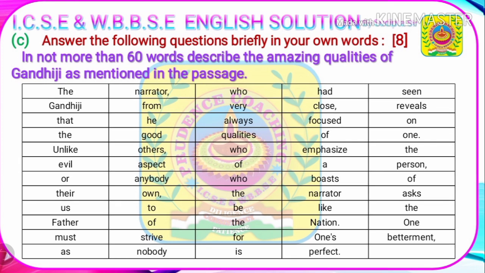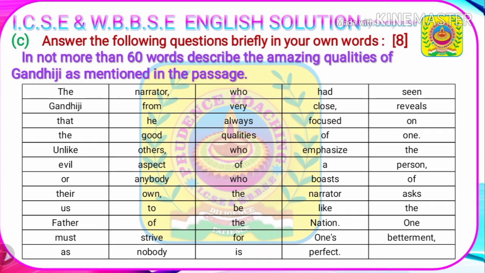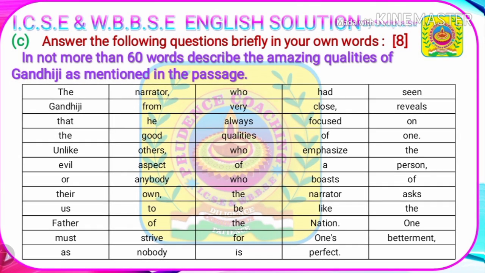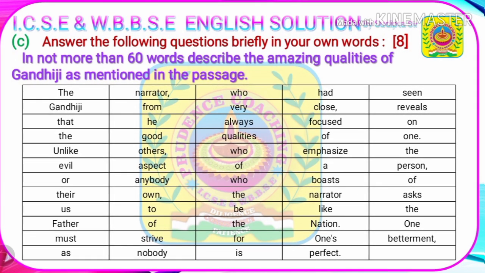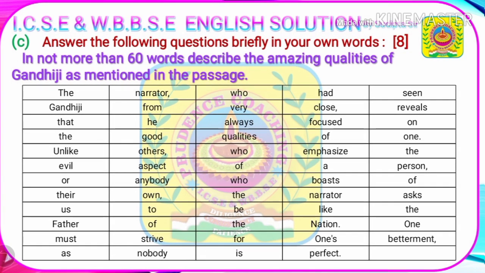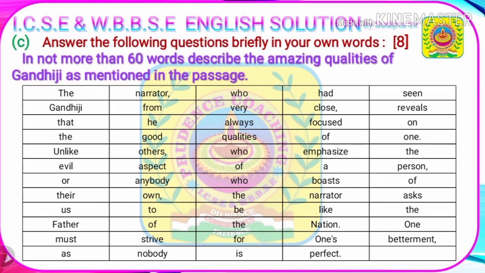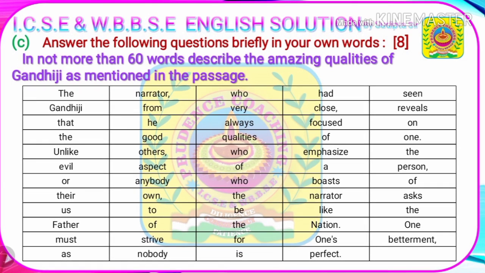We have written the summary here. The narrator, who had seen Gandhiji from very close, reveals that he always focused on the good qualities of one, unlike others who emphasize the evil aspect of a person or anybody who boasts of their own. The narrator asks us to be like the father of the nation. One must strive for one's betterment as nobody is perfect. Students, you can write your own summary, and for checking your answer, you can join your Telegram group or doubt group.